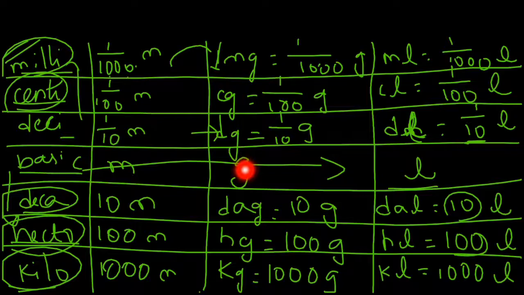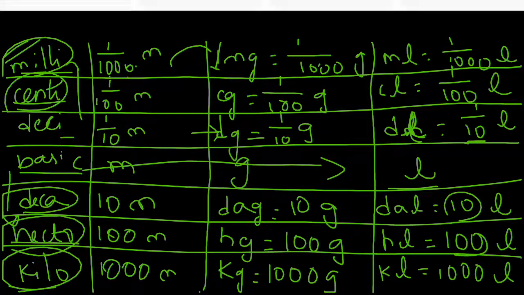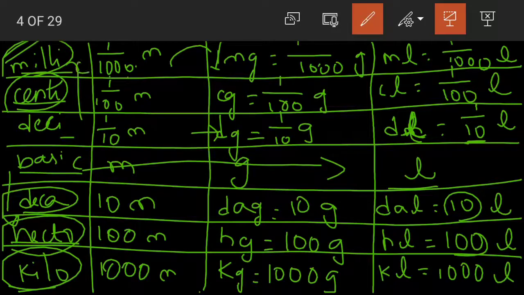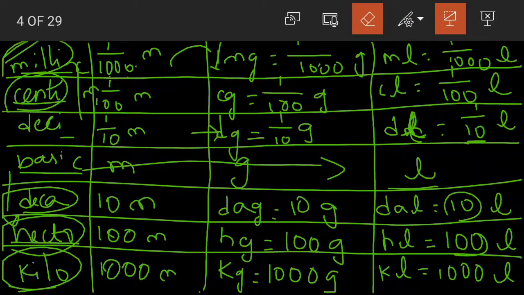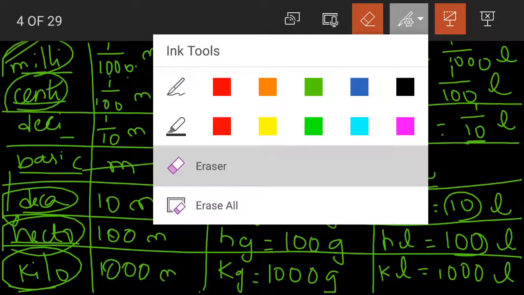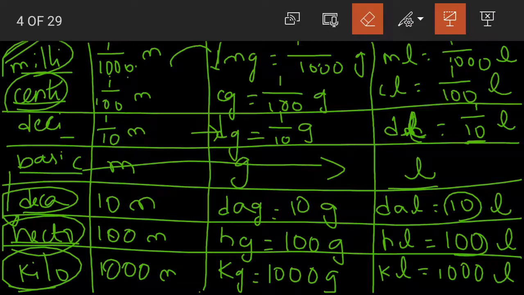All the units of measurement for 3. What are the 3? The units of measurement for length, the units of measurement for mass, the units of measurement for capacity. The only thing that you need to remember is this. Yes, you have to remember these as it is. The pattern should not change. If you remember it as first centi then milli, then this whole thing will become wrong. Yes or no? So when you are remembering these units of measurement, make sure that you remember them in the right order. Isn't this easy?